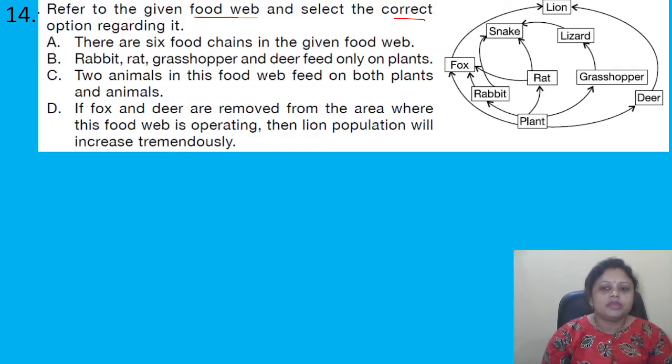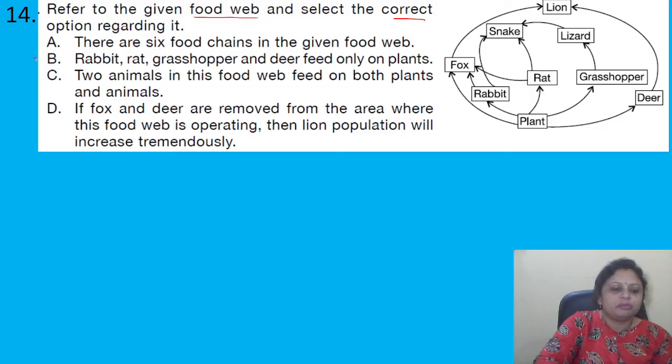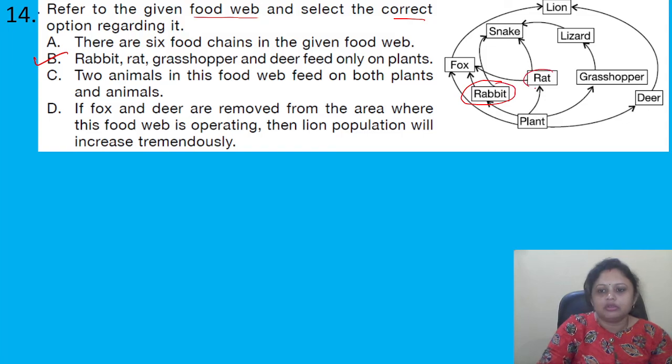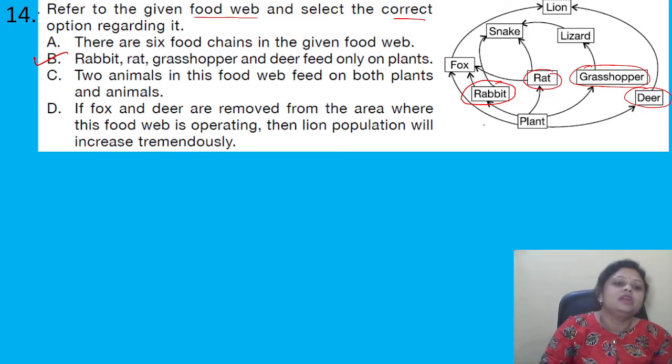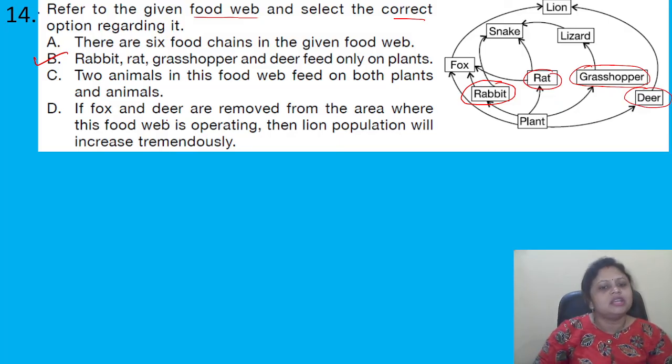Okay, so here among all these, option B is the correct answer. Rabbit, rat, grasshopper and deer, they feed only on plants. You can see they feed only on plants. Okay, so the correct answer is option B. The rest you can check, these are not correct.